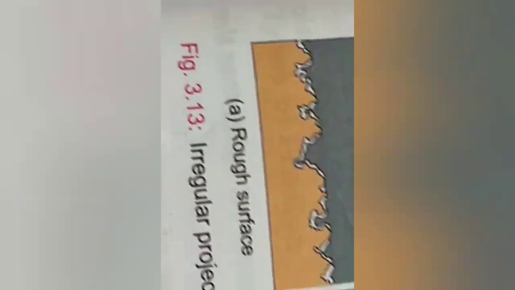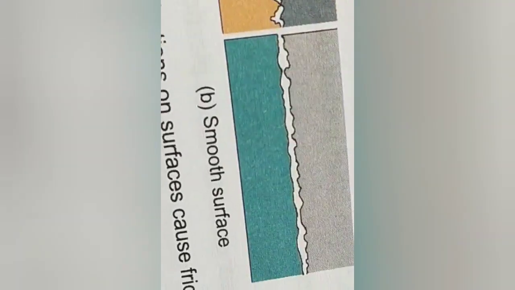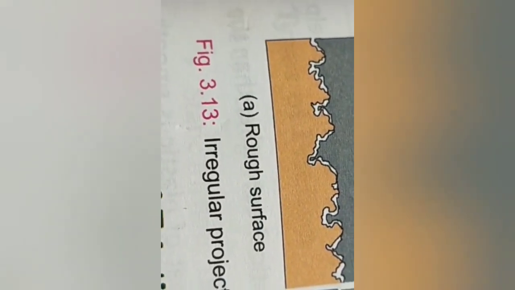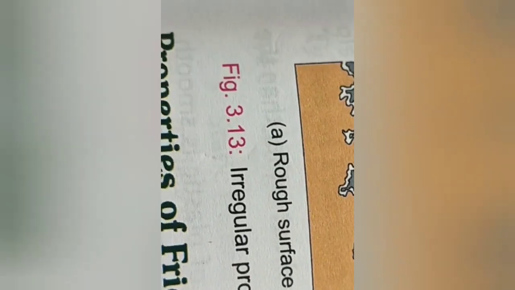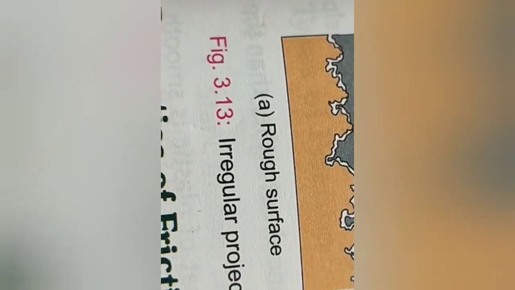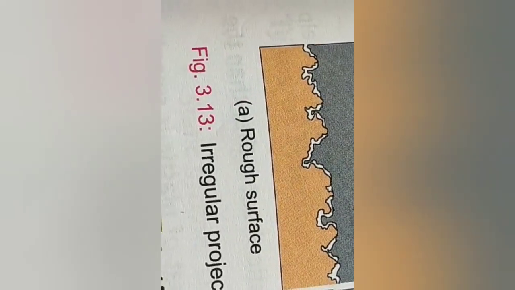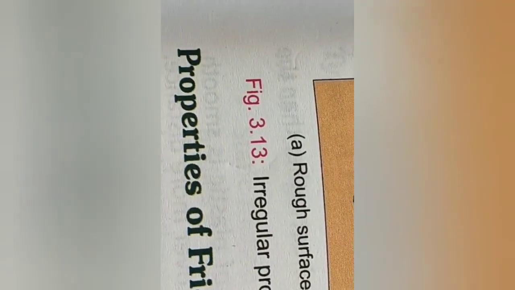Now let's see why friction is caused. You can see there are irregularities on the surfaces of the objects in contact. If you see through a magnifying lens, you can find tiny hills or grooves or valleys. So when two surfaces come in contact, the hills and the valleys interlock with one another. And this opposes motion.